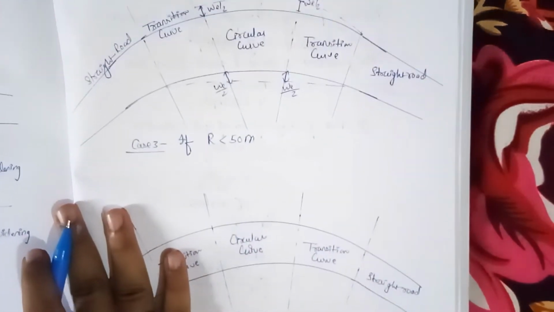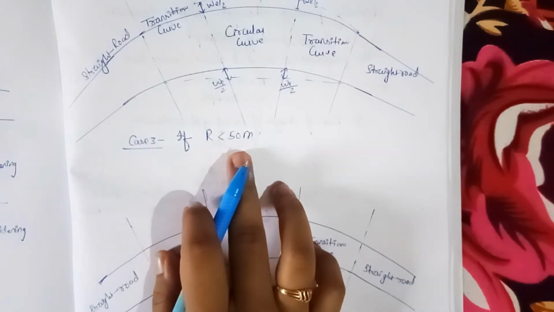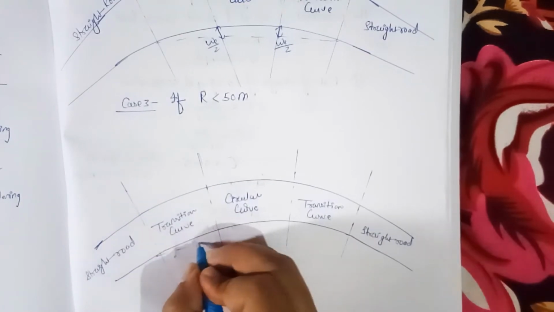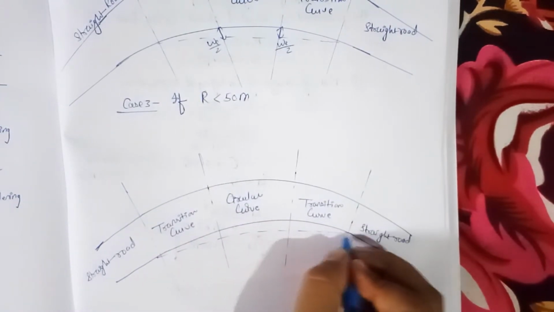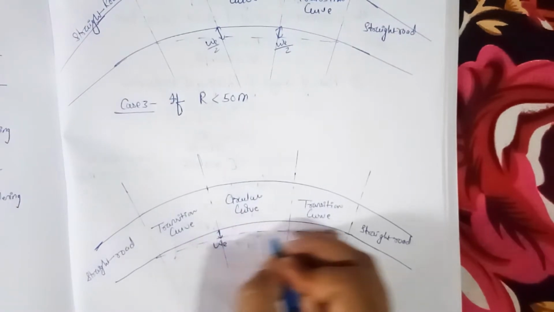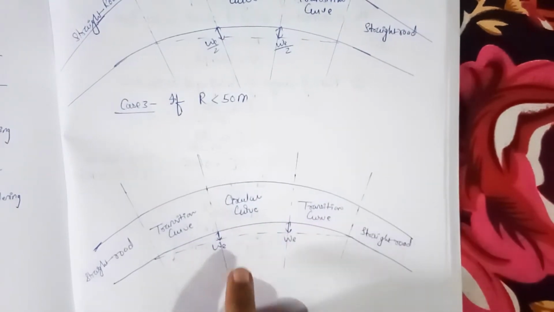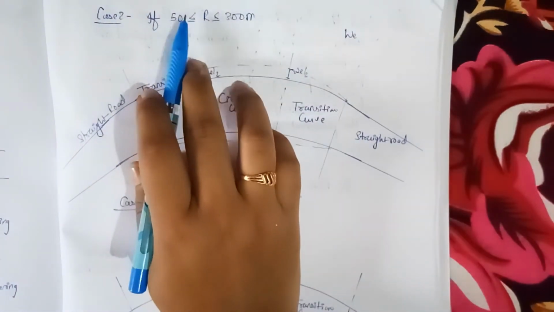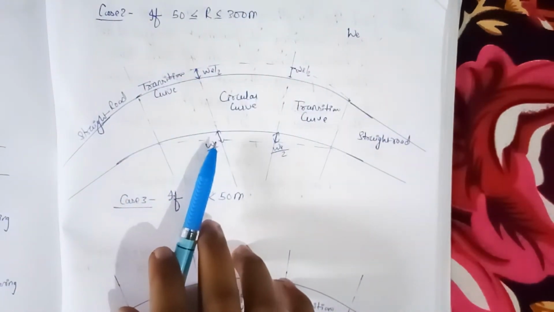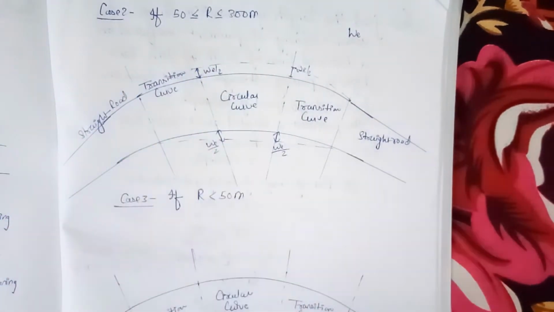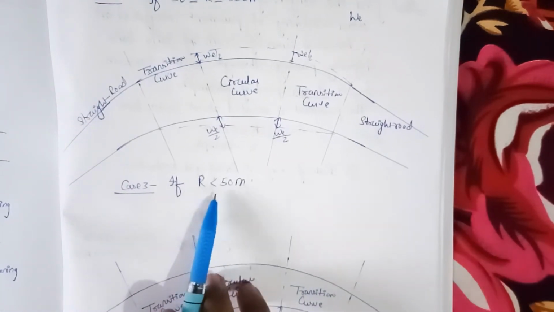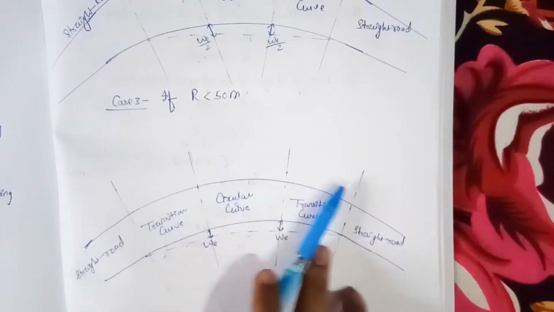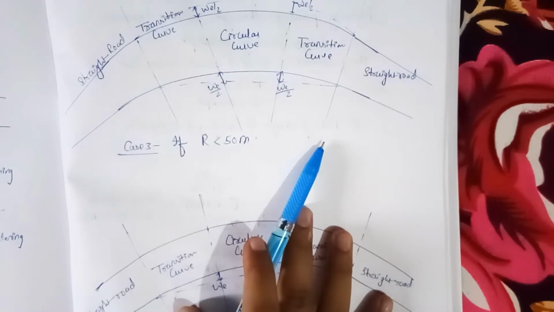The next case, our third case, is when the radius is less than 50 meter. In this case we will provide the extra widening only on the inner side of the horizontal curve in this way. This is the full value of extra widening, provided on the inner side of the curve. So you will understand the difference: when the radius is between 50 to 300 meter, we provide half the extra widening on the inner side and half on the outer side. But when the radius is less than 50 meter, we provide the full value of extra widening on the inner side only, not on the outer side. These are the three important cases of extra widening you have to remember.